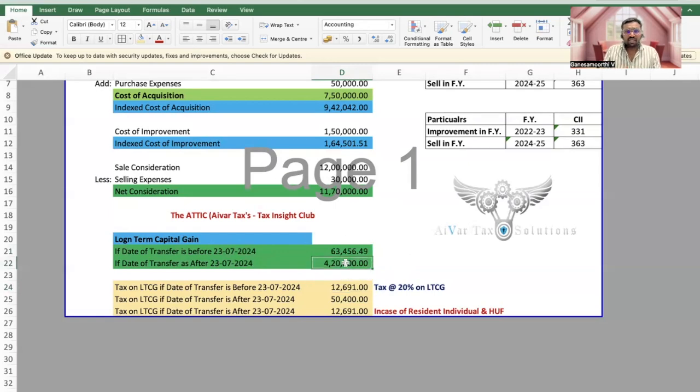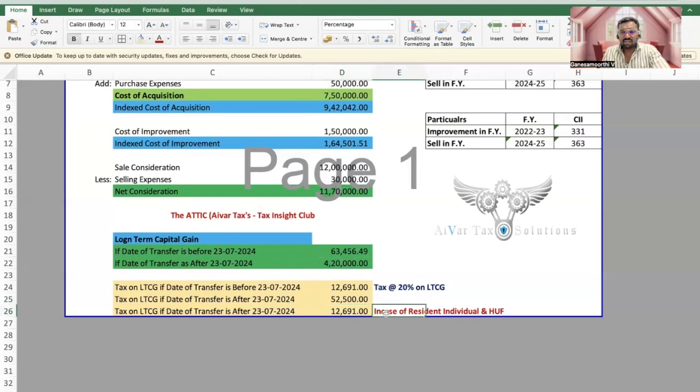If the transfer takes place after 23rd July, the long-term capital gain will be the net consideration reduced by the cost of acquisition, which is 4,20,000. In this case, the tax rate will be 12.5% on 4,20,000, which is 52,500.